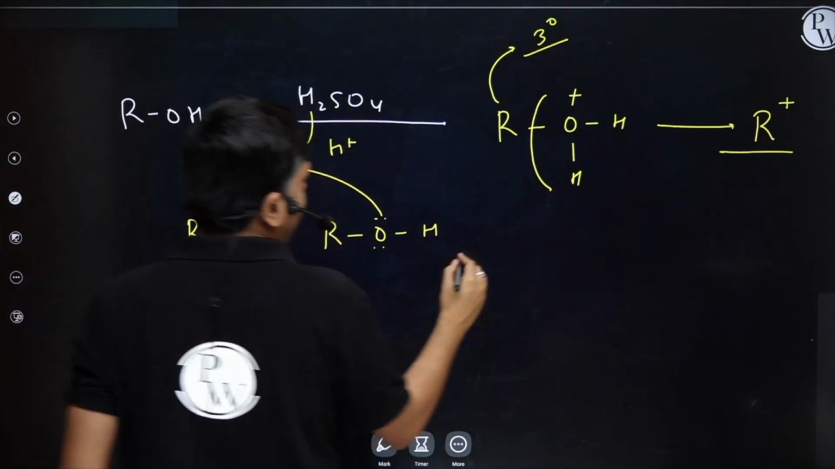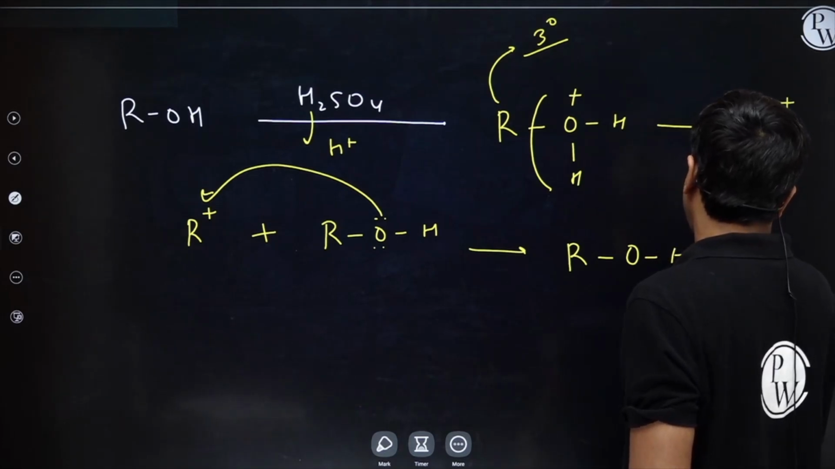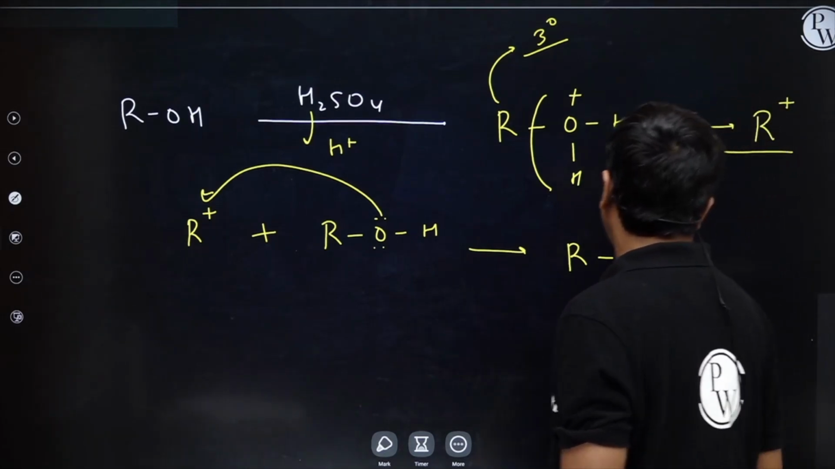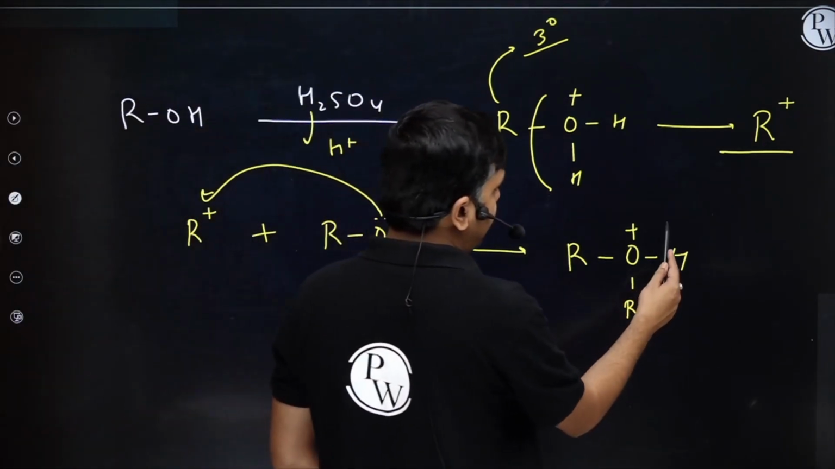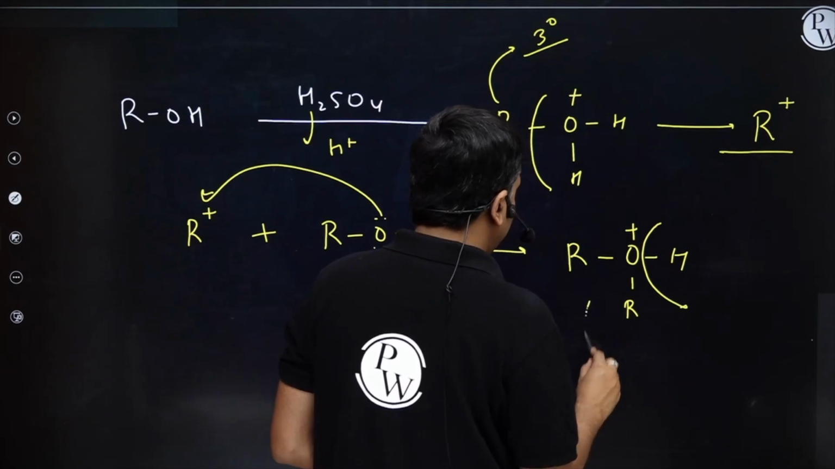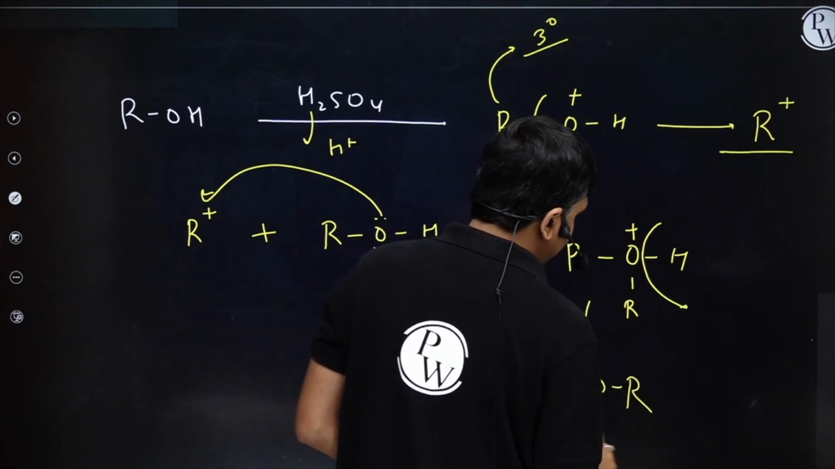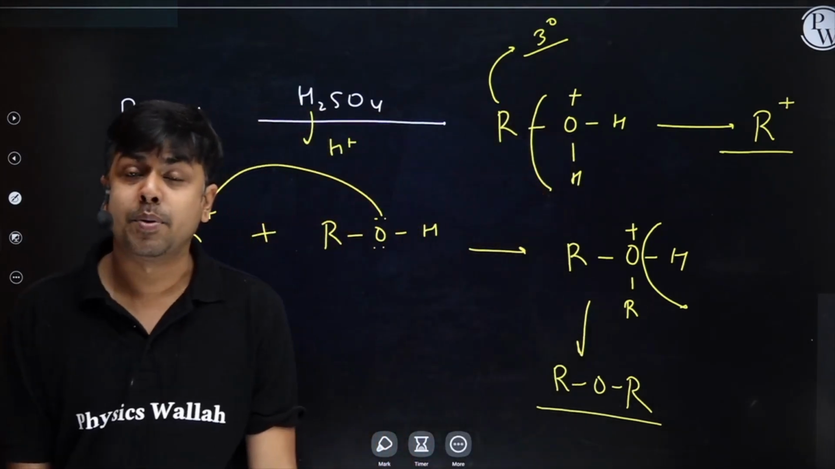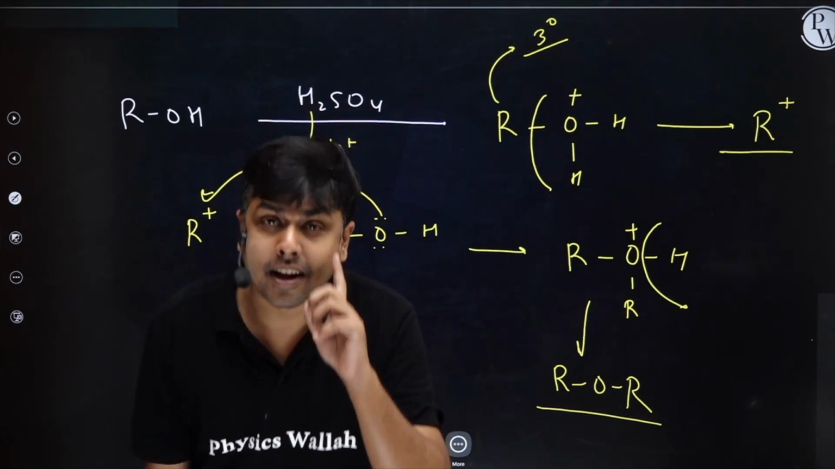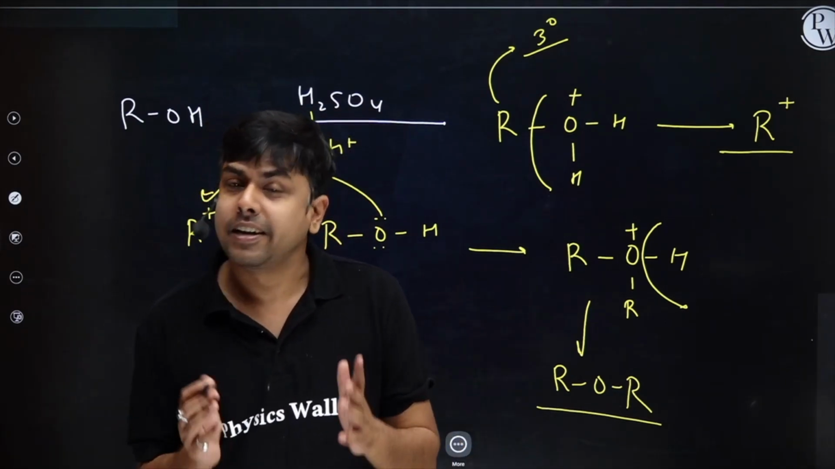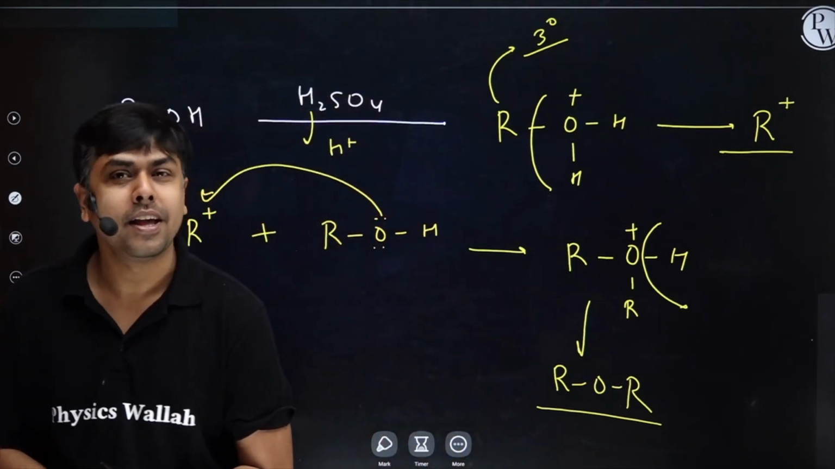right? And here I will have the formation of ROHR. Oxygen has donated its lone pair. It will get a positive charge. Oxygen cannot bear positive charge, will readily undergo deprotonation. I will have the formation of ROR, right? This is how ether is prepared by dehydration of alcohol. But the condition is the temperature has to be low. The temperature has to be low.